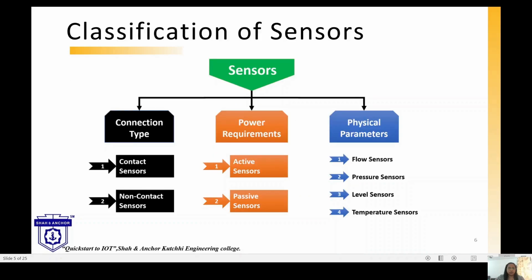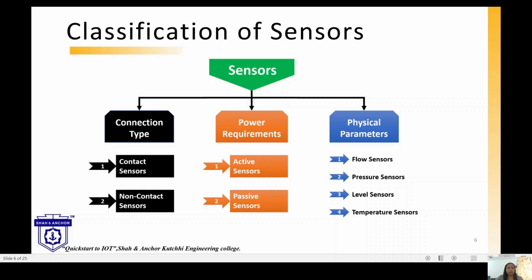Let's see the classification of sensors. Sensors are classified by connection type, power requirements, or physical parameters. Connection types are divided into contact sensors and non-contact sensors, where one is connected with a wire and the other is not.